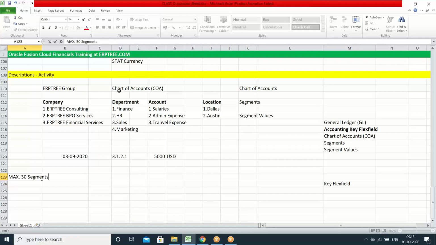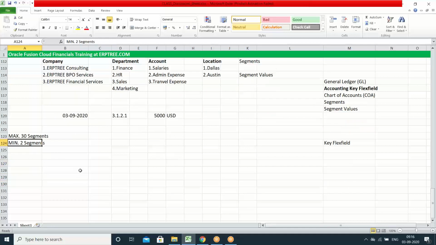When you create the chart of accounts, the system will allow up to 30 segments. No company goes with 30 segments. What is the reason, we'll discuss. And if you want to create the chart of accounts, how many segments are required at minimum? If you want to create the chart of accounts, you should have a minimum of 2 segments to capture the description of each and every transaction, but Oracle is allowing up to a max of 30.